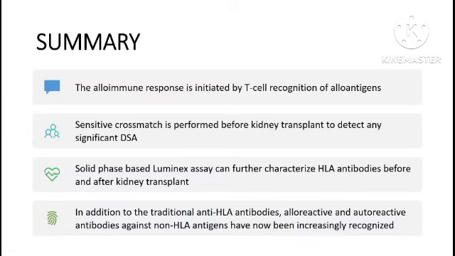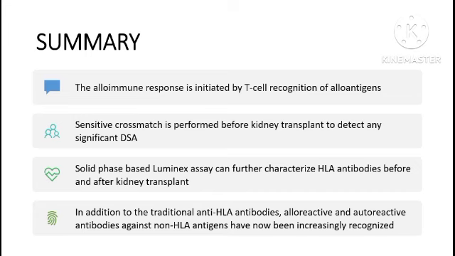So, to summarize, the alloimmune response is initiated by T cell recognition of alloantigens through direct or indirect pathways. A sensitive crossmatch is routinely advised before kidney transplant to detect any significant donor-specific antibodies so that hyperacute rejection can be eliminated. Solid phase-based Luminex assay can further characterize HLA antibodies before and after renal transplant to guide the clinician.